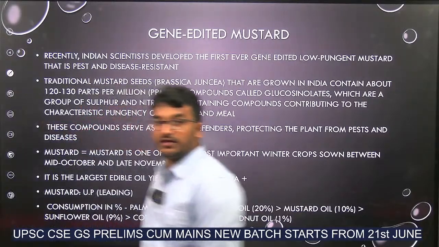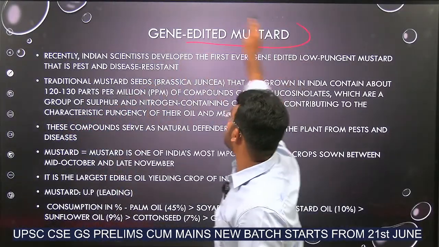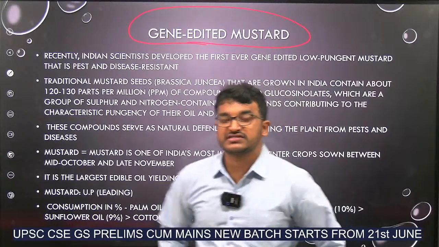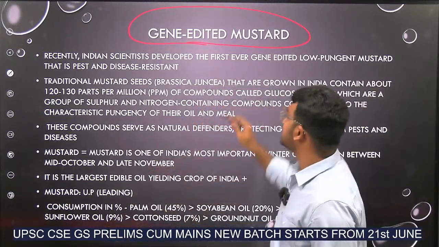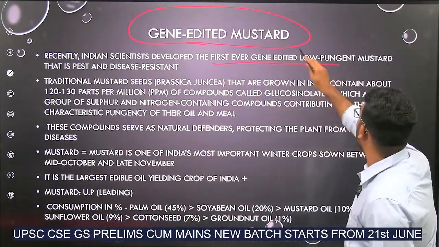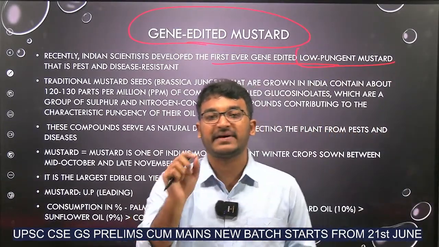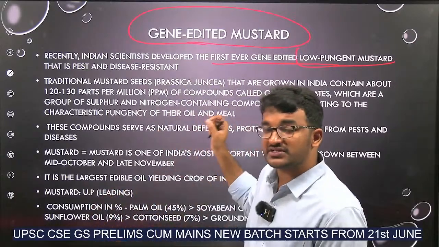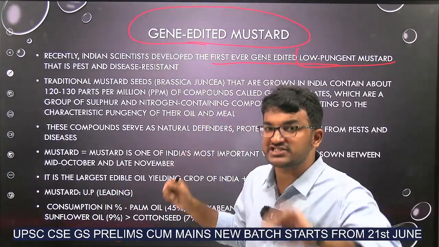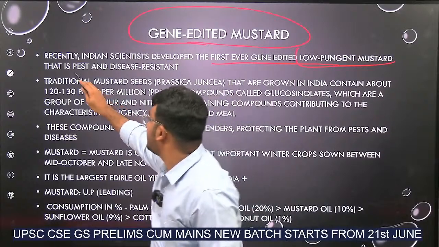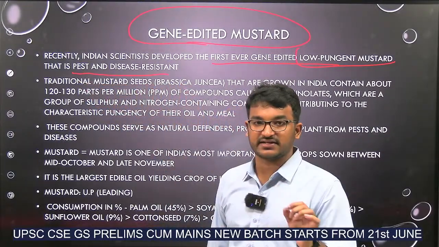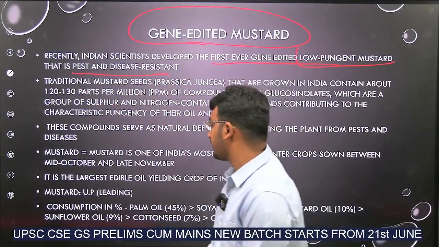Yes. Recently, gene edited mustard has been produced. What is this gene edited mustard? This is the first ever gene edited low pungent mustard. You know that generally when we use mustard in food, a pungent smell comes. They developed the gene edited mustard to reduce this pungent smell and also to make it pest and disease resistant. Okay, pest and disease resistant.